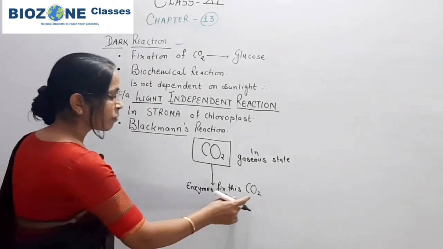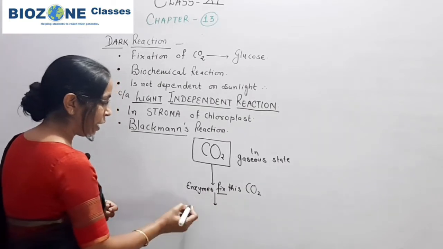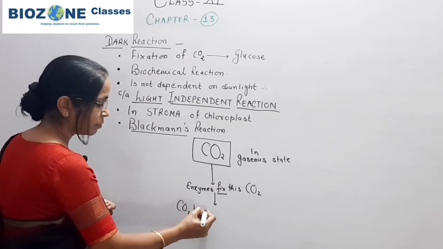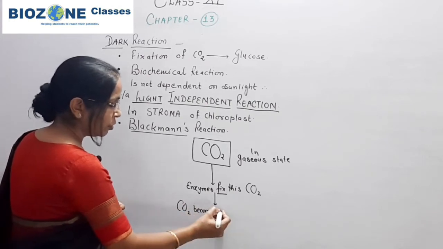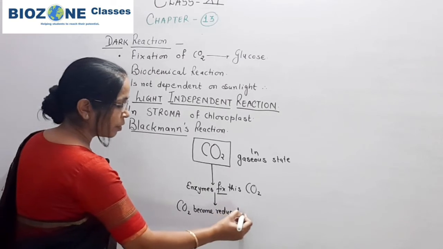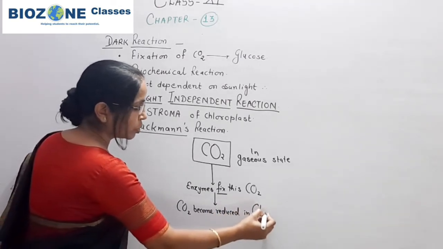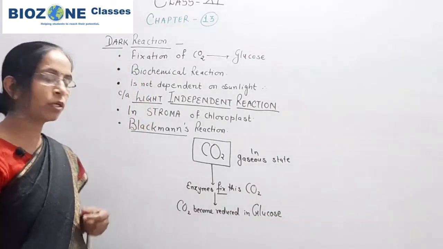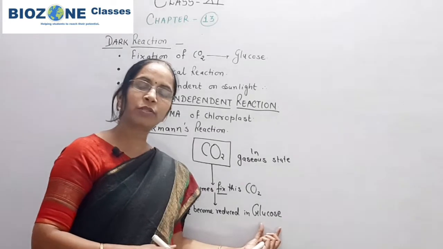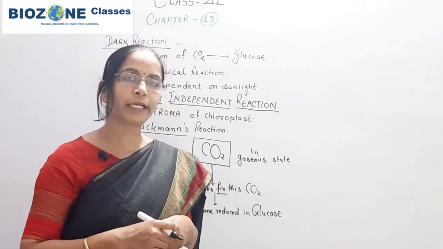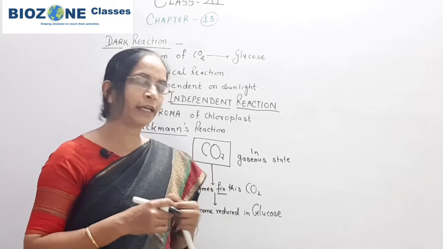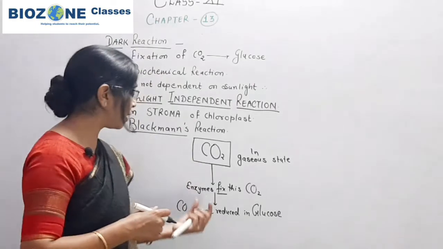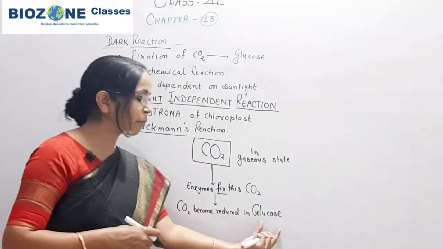So enzymes fix this carbon dioxide, and carbon dioxide becomes reduced in glucose. Once glucose is formed, it is later converted into sucrose and then starch, and one can easily detect the presence of glucose, sucrose and starch in a plant cell. That's why we say the fixation of carbon dioxide takes place in glucose.